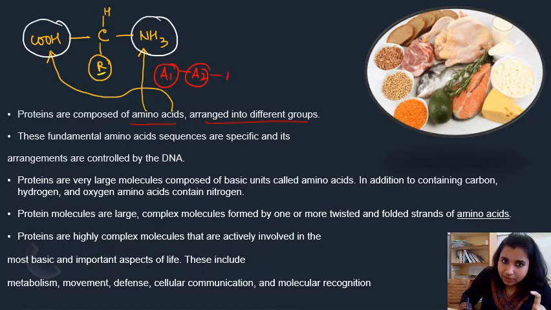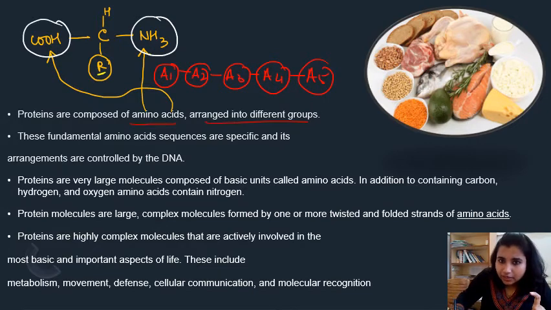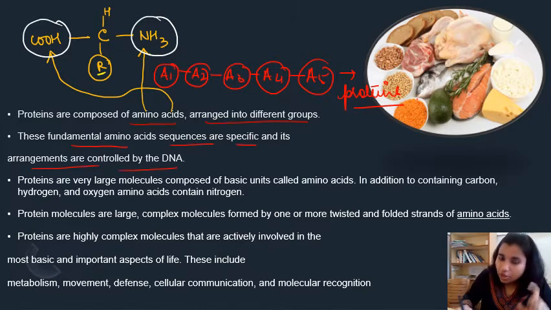So similarly, when many different amino acids are joined together, we call this amino acid chain a protein. This chain of amino acids, we call it what? We call it proteins. Clear? So these fundamental amino acid sequences are specific and their arrangements are controlled by DNA. After A1, which will come, A2 or A3? That arrangement is controlled by DNA. And it is on this arrangement that different proteins differ from each other.